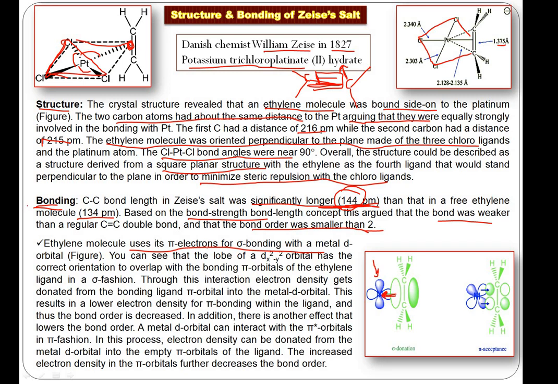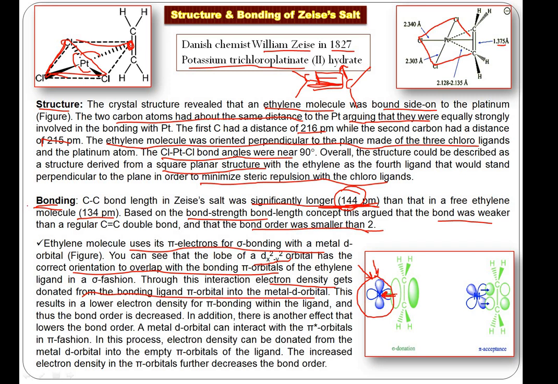So this is what it says, that it uses its pi electrons for sigma bond formation with the metal d orbital. And the orbital used by the metal is dx square minus y square. This is basically among the 5d orbitals on the metal. Why is it used? Because it has the correct orientation to overlap with the bonding pi orbital of the ethylene. It can only transfer the electrons when there's a correct overlap, and it is actually the dx square minus y square orbital which has the correct overlap for this sigma donation. So through this interaction, what has happened? The electron density gets donated from the bonding ligand pi orbital into the metal d orbital.